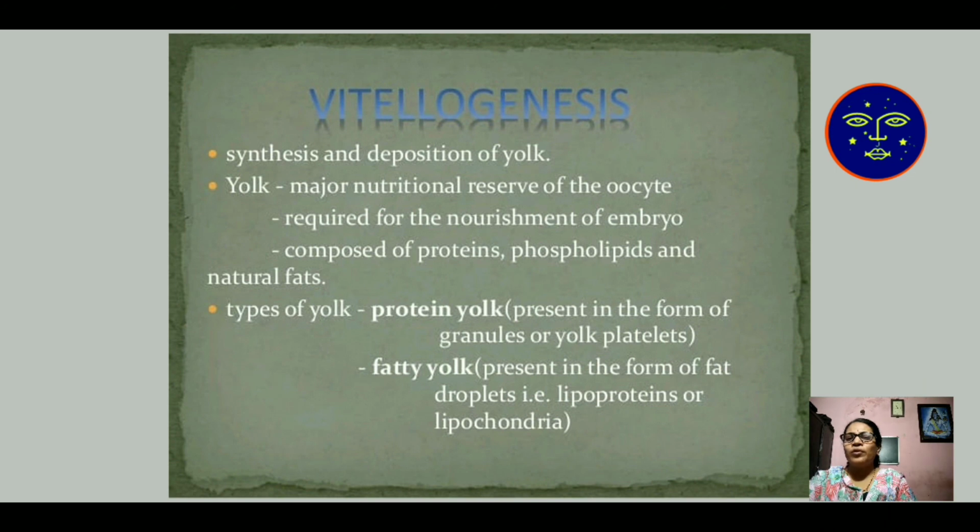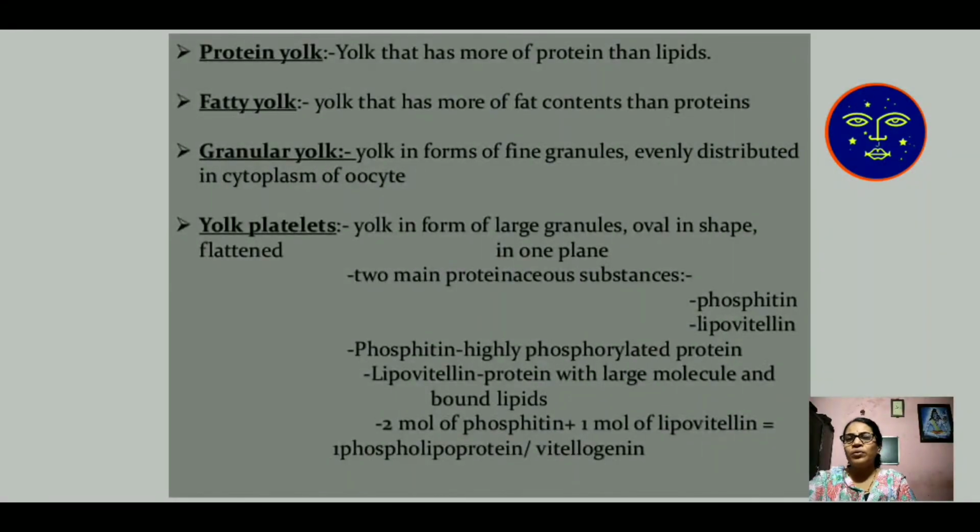Protein yolk is present in the form of granules or yolk platelets, and fatty yolk is present in the form of fat droplets, that is lipoprotein or lipochondria. Yolk that has more protein than lipid is known as protein yolk. Fatty yolk has more fat content than protein.